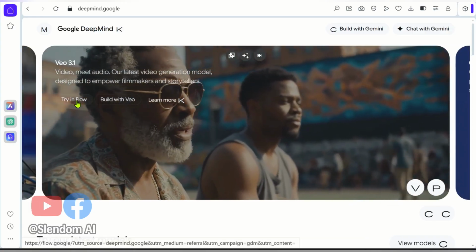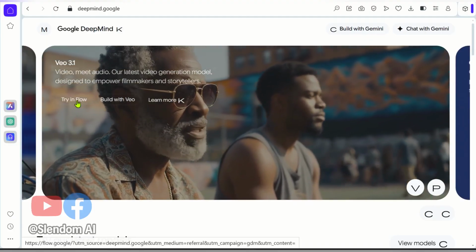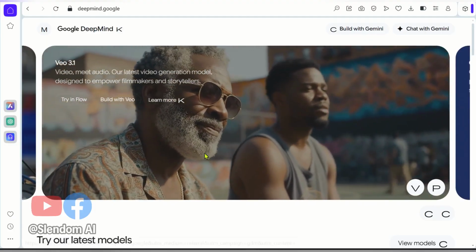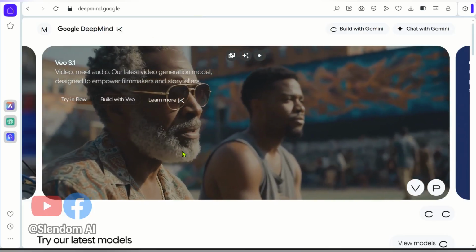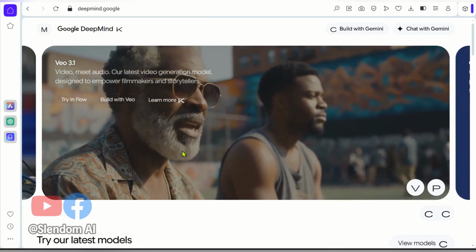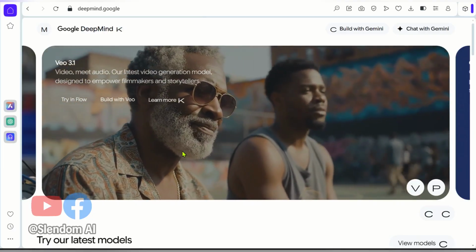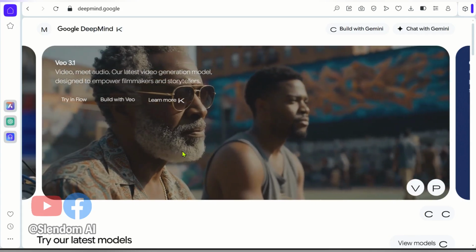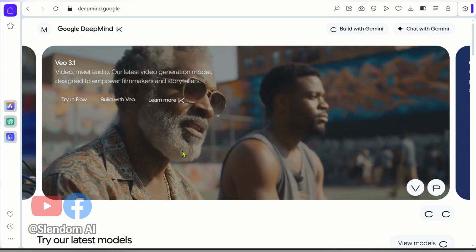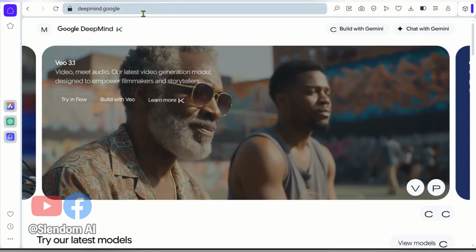And once you click on try in flow, it's going to take you to where you can log in with your account details. You log in with your Gmail account details. Okay, you can also create one. There will be an option for you to create one if you don't have one. Okay, once you do that, it's going to take you to the next screen.